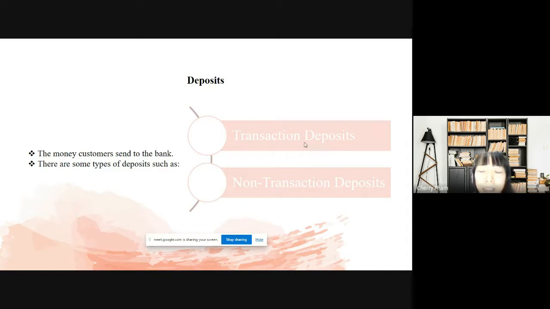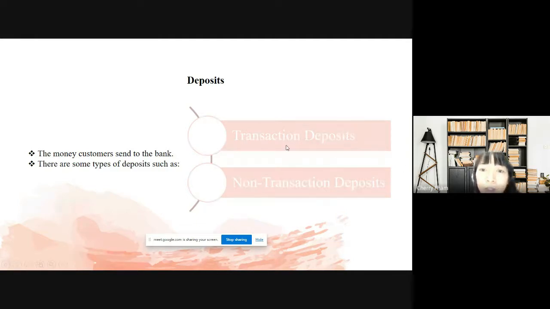In many cases, the commercial bank doesn't pay interest on this kind of deposit, because this deposit fluctuates every day and the customer uses it for transactions, so it's not stable, and the bank can't use it as a plan. So most banks don't pay interest for this kind of deposit.